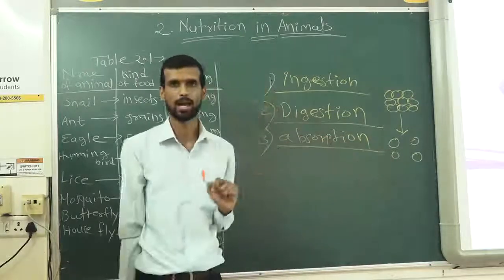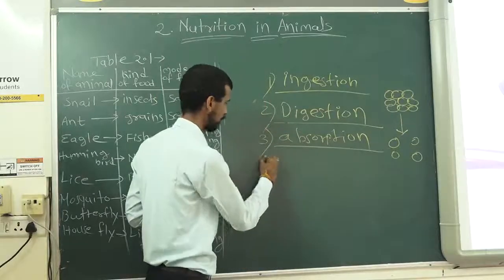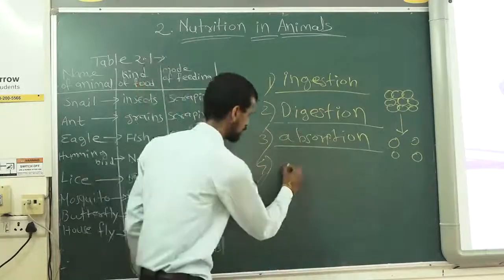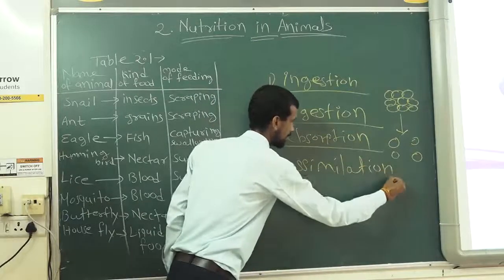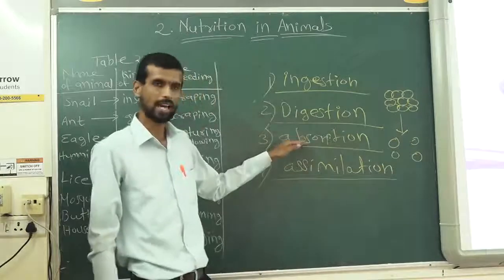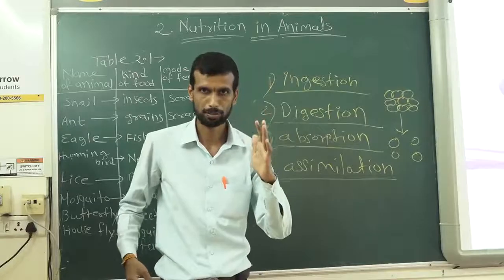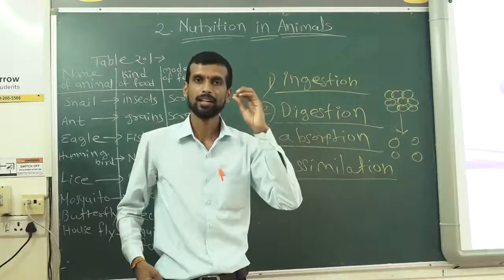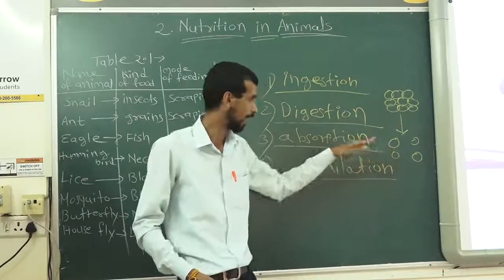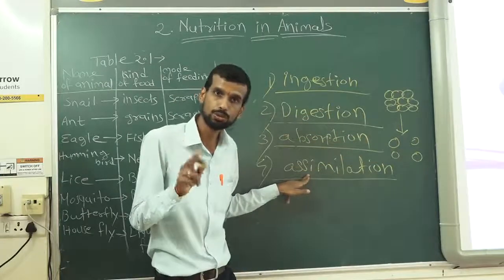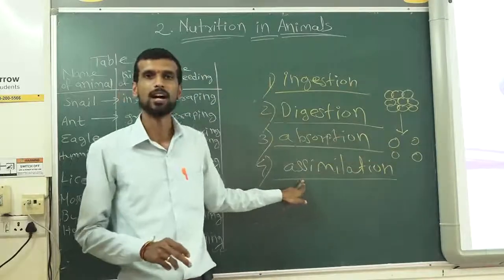That is absorption, absorbed by your small intestine. And after absorption, the fourth step is assimilation. Whatever absorbed nutrients are there are transported into the different parts of the body, and then they are used. Use of absorbed nutrients is called assimilation.